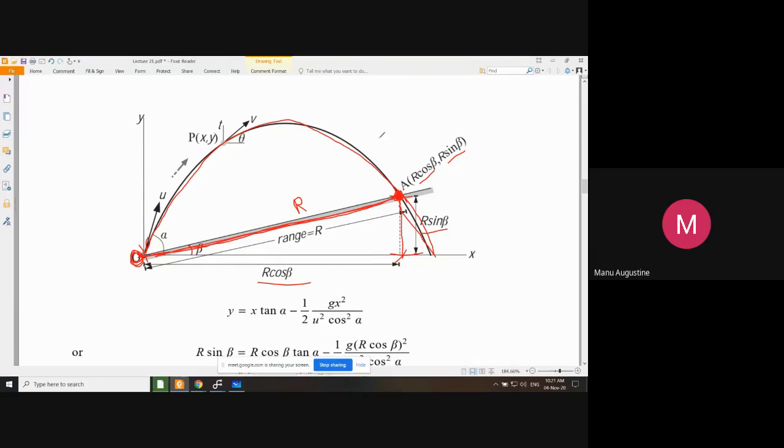Or in other words, if you simply look at the path taken by the particle, then this point, which has the coordinate of r cos beta, r sin beta, occurs on the path, on the trajectory. So we say that if r cos beta, r sin beta is a point on the trajectory, that means this point should satisfy the equation of the trajectory itself.